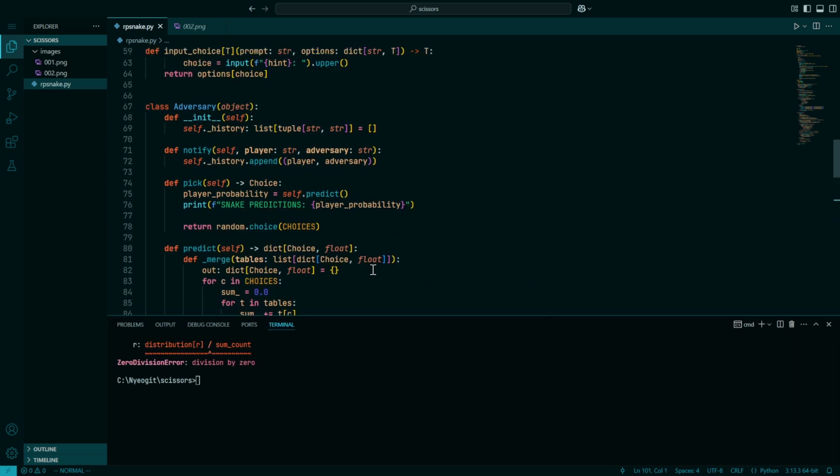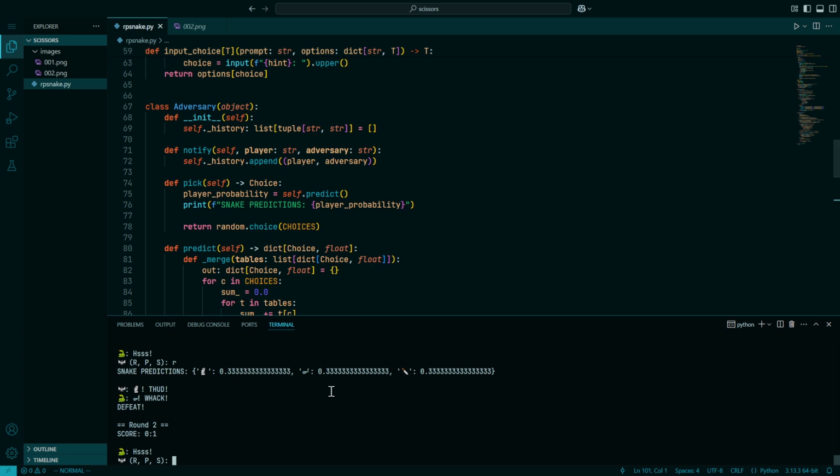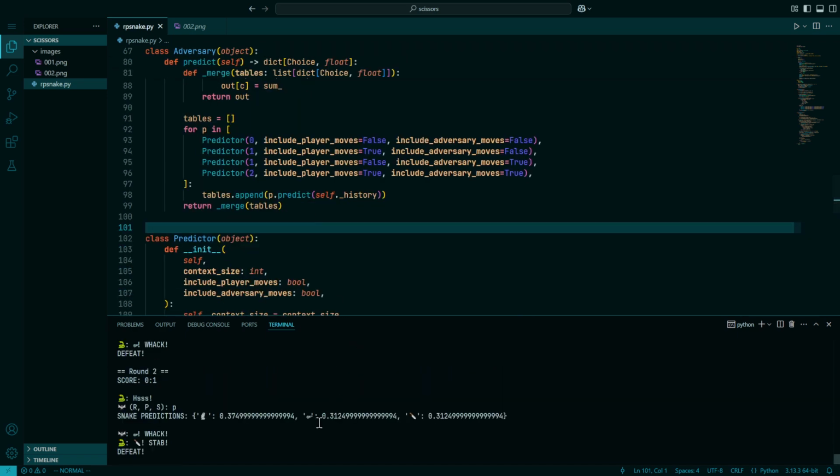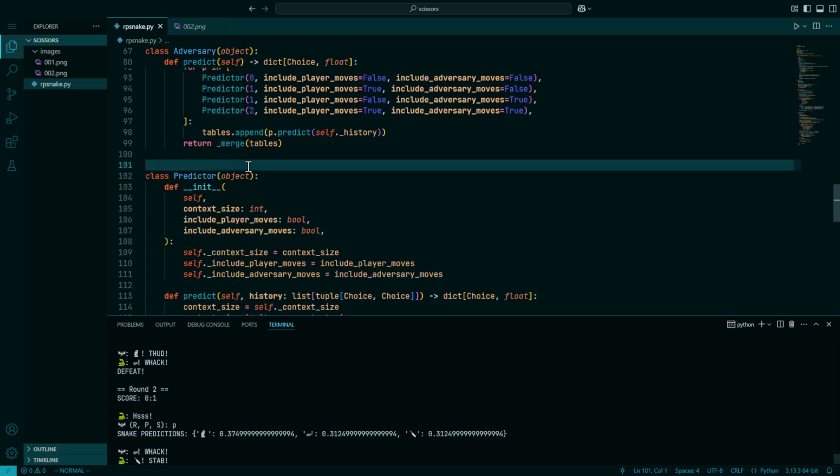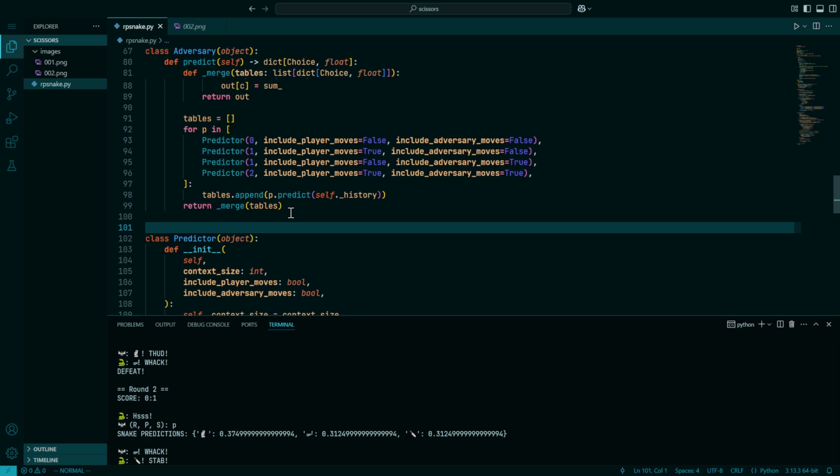So now in this world, we should be able to see that the snake has a certain level of prediction for me to make each move. And we'll see when I play rock, its predictions were that I had an even chance of each move at that turn. Now I'll play paper and we'll see. Oh, now hold up a second. Those aren't the predictions. Oh, right, there's more than one model. So having played paper, it slightly weights the idea that I'm more likely to play rock. Most of these models haven't learned anything because, of course, they haven't.